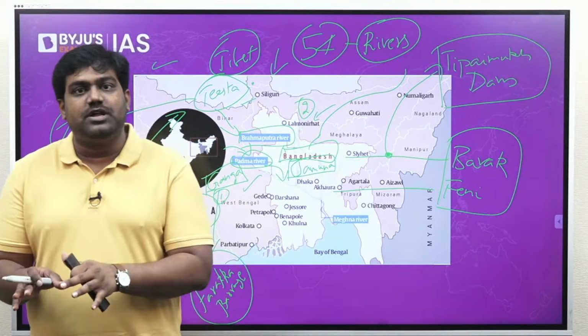So now coming back to the question, it's very simple and straightforward now that all the three rivers are transboundary rivers between India and Bangladesh. So option D is the correct answer, 1, 2 and 3.